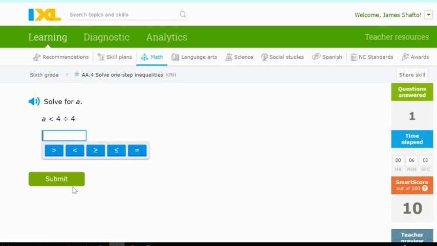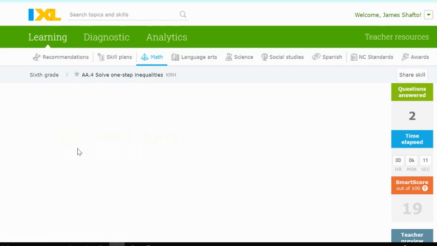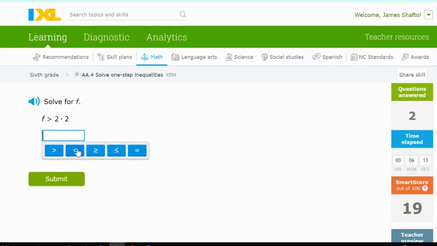And this one's pretty easy too. It says A is less than 4 divided by 4. And we know that 4 divided by 4 is 1. Here, it's F is more than 2 times 2. So I'm just going to write F is more than 4.